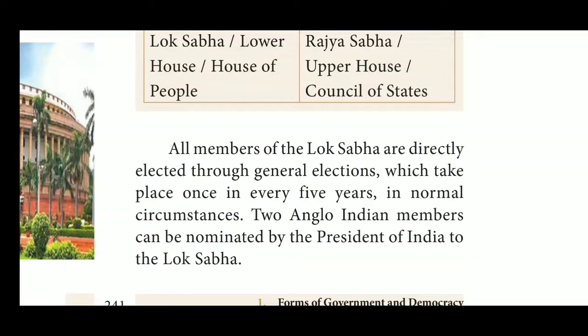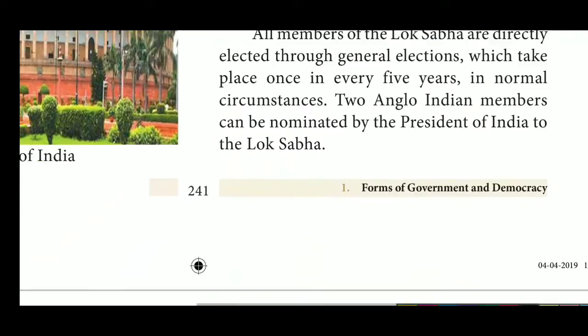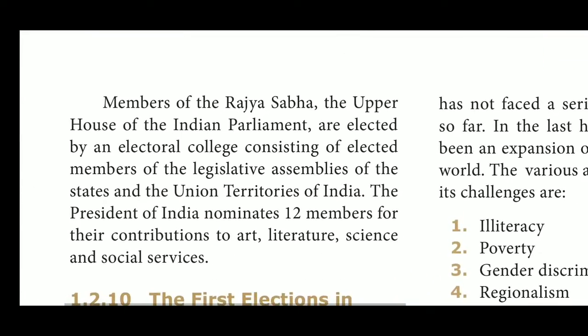In normal circumstances, 2 Anglo-Indian members can be nominated by the President of India to the Lok Sabha. So Lok Sabha members are elected by the people through direct election, but the President of India nominates two Anglo-Indians to the Lok Sabha.